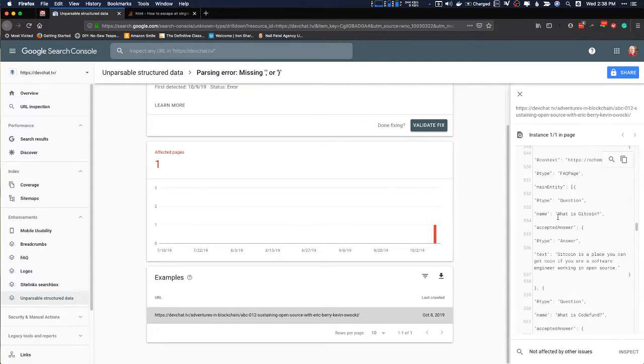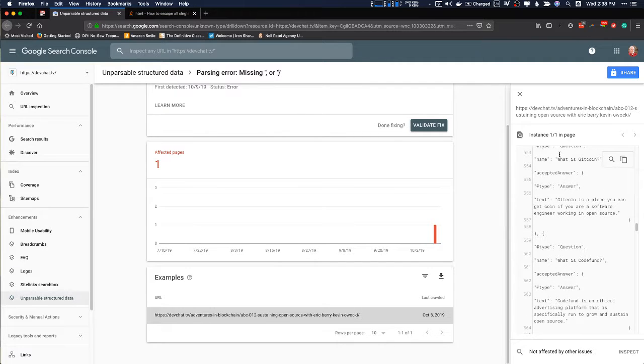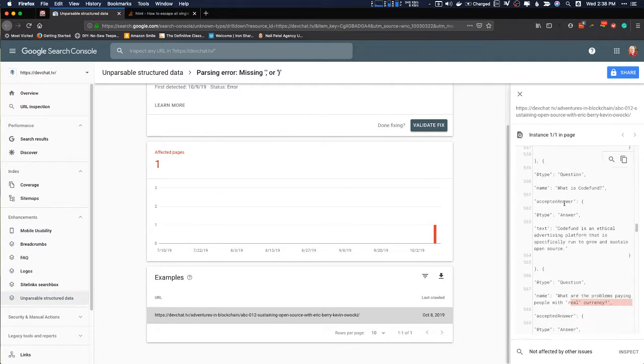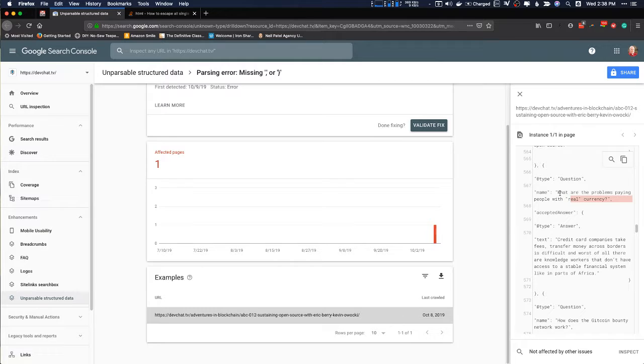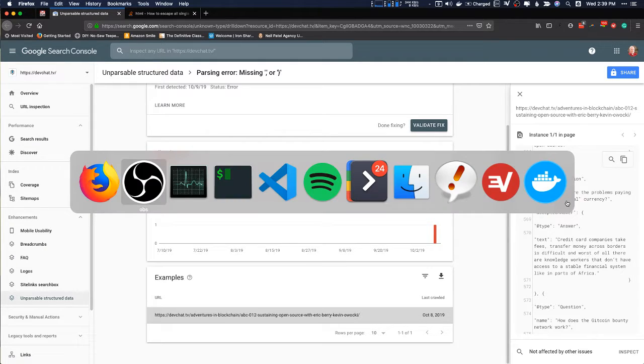So anyway, what is Gitcoin? What is CodeFund? And what are the problems with paying people with real currency? Because we talked about how blockchain and cryptocurrencies fit into the landscape of open source sustainability. And you can see right here that we've got an actual quote character and it's not escaped. So that's the problem.